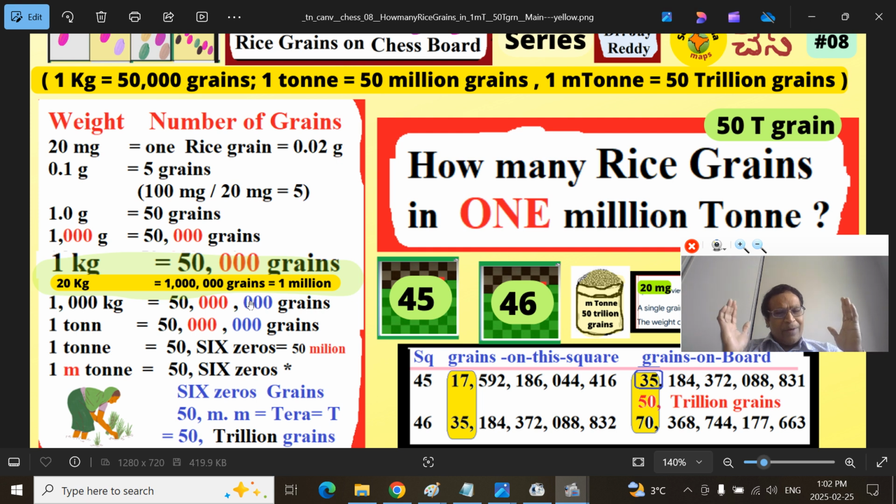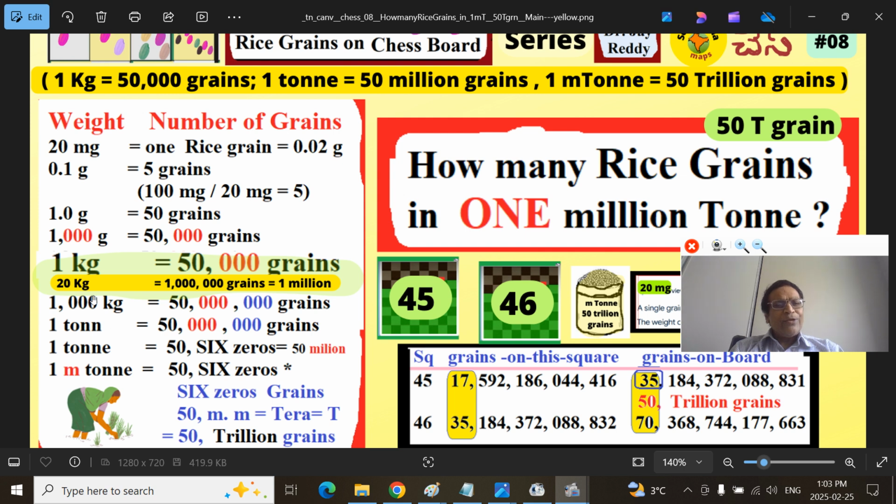Remember, 1,000 kilograms is simply a ton. Sometimes it's called metric ton. Do not get confused by the word metric ton and million ton. Million is 6 zeros. Metric is a metric system. A ton is nothing but a metric ton. I'm bringing this point because sometimes they may put it, you should not get lost.